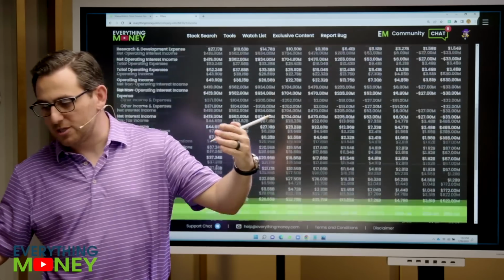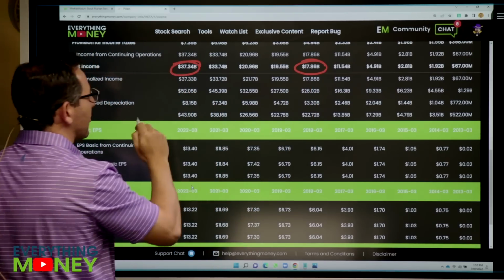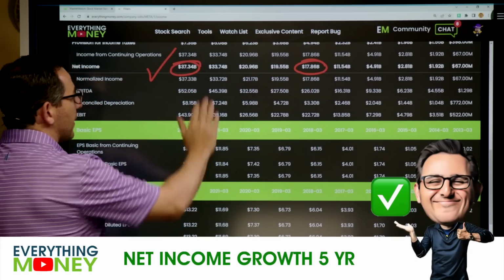Pillar number 4, we want net income growth over the last 5 years. So we just scroll down just a little bit on our software. Net income line, 17.86, 37.34, doubling up over there.